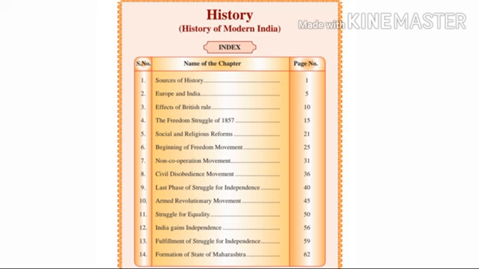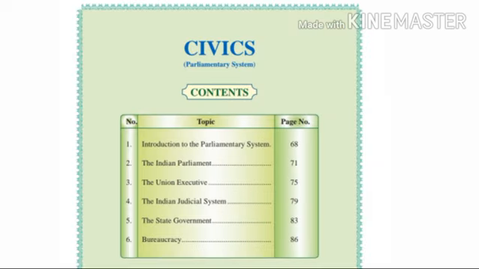Now let's move to the civics. Open your page number 66. You can see the content of civics. It is written as parliamentary system. So students, till 7th standard we have studied our constitution, like the introduction to the constitution, the features of our constitution, and fundamental rights. Now in 8th standard we are going to study the parliamentary system.